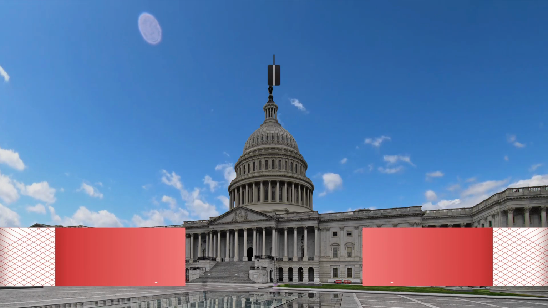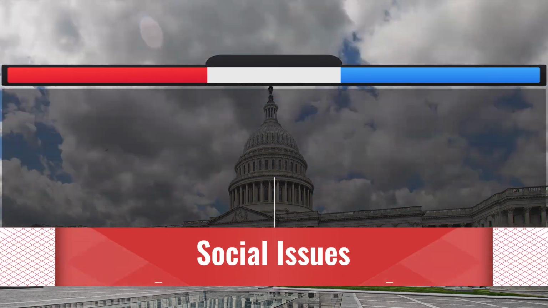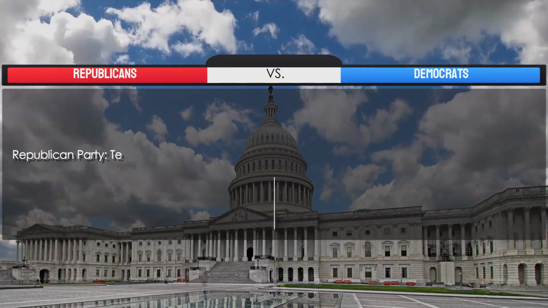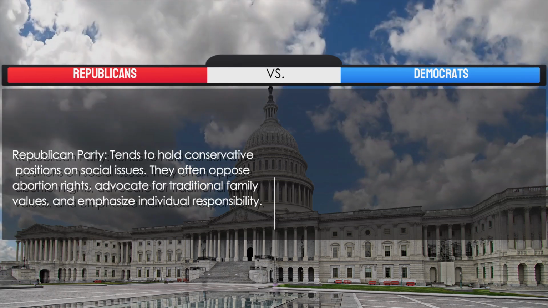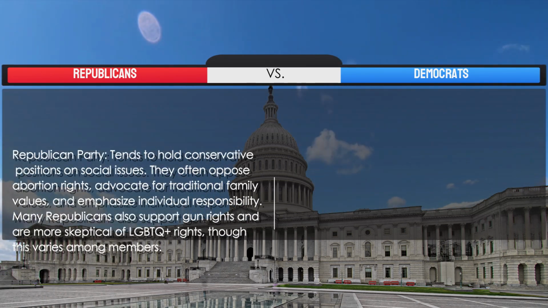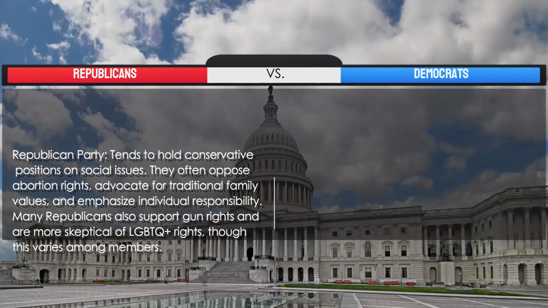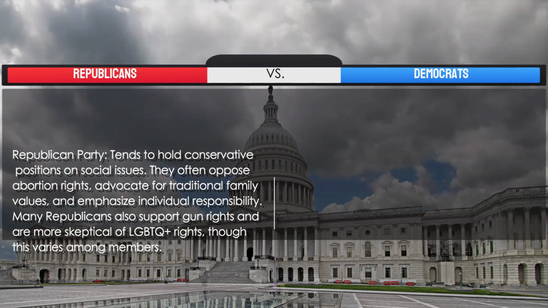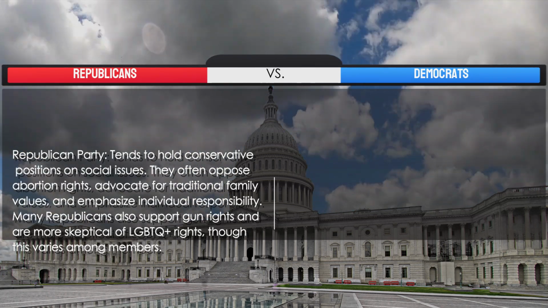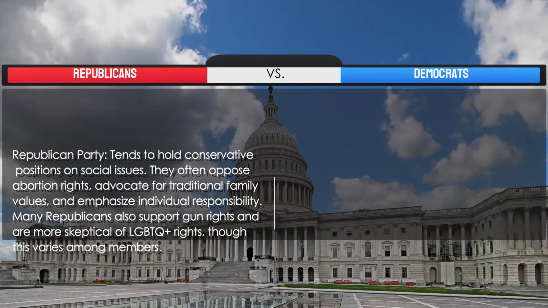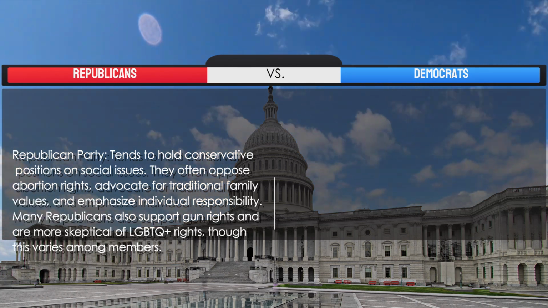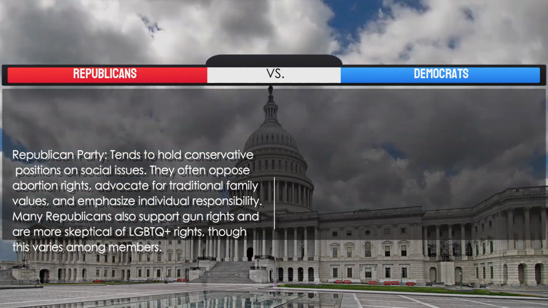3. Social issues. Republican Party tends to hold conservative positions on social issues. They often oppose abortion rights, advocate for traditional family values, and emphasize individual responsibility. Many Republicans also support gun rights and are more skeptical of LGBTQ+ rights, though this varies among members.